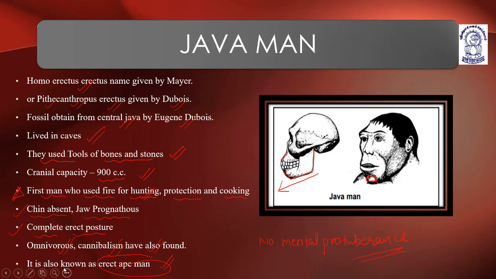They lived in caves. They used tools made up of bones and stones for hunting. Cranial capacity of 900 centimeter cube. They were the first men who used fire for hunting, protection, and cooking. Chin is absent, no mental protuberance, jaw is protruding, complete erect posture, omnivorous. They also kill their few members, cannibalism, and are also known as erect ape men.